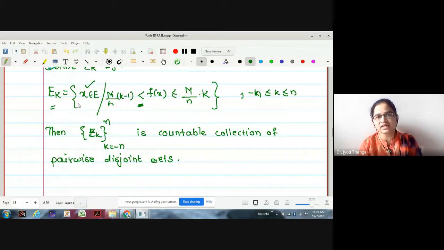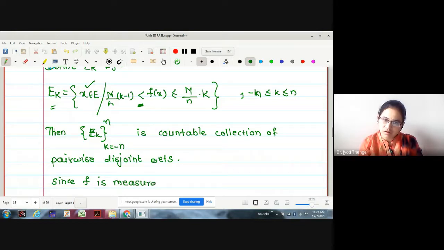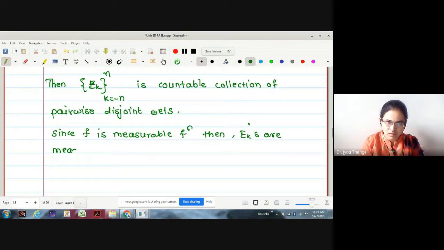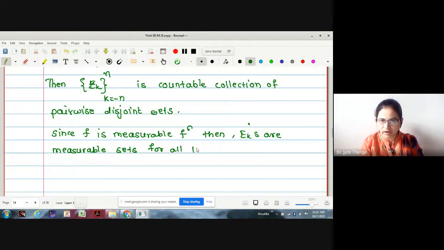Then what kind of sets is this EK? f of x greater than some real value, f of x less than some real value. Therefore, may I say EKs are also measurable, since f is a measurable function. Since f is a measurable function, then EKs are measurable sets for all k. Okay?